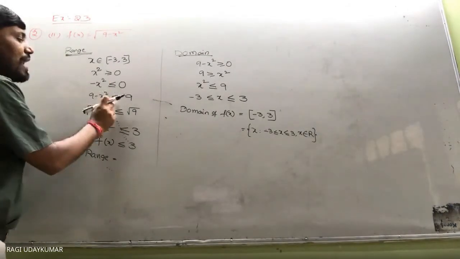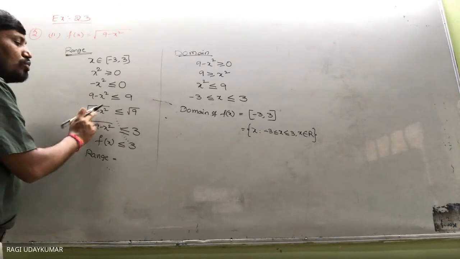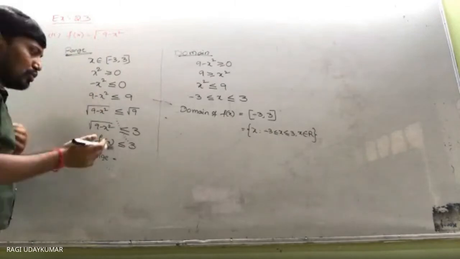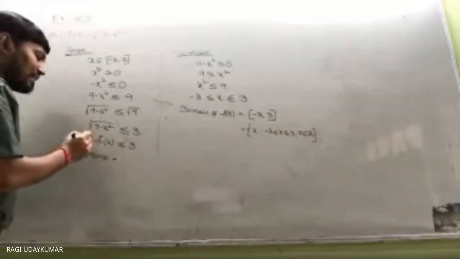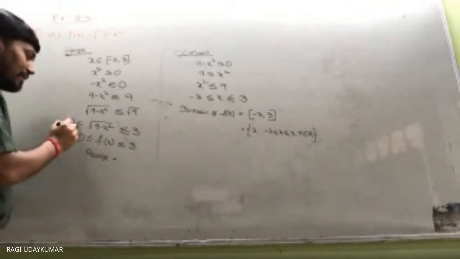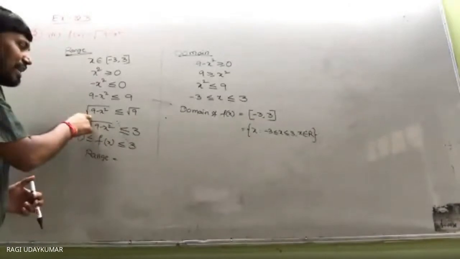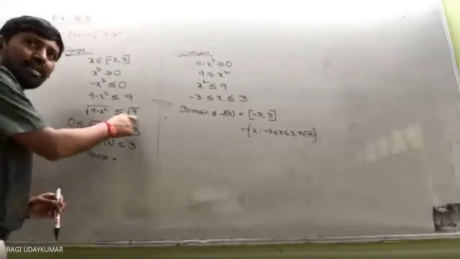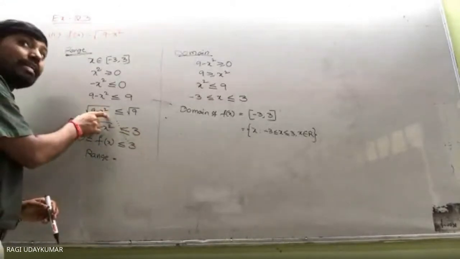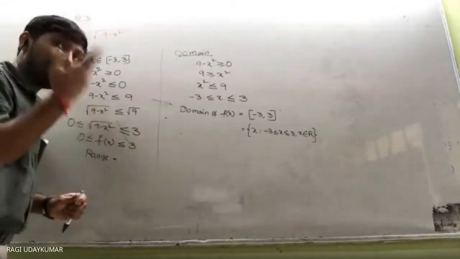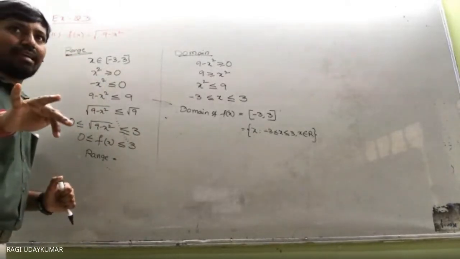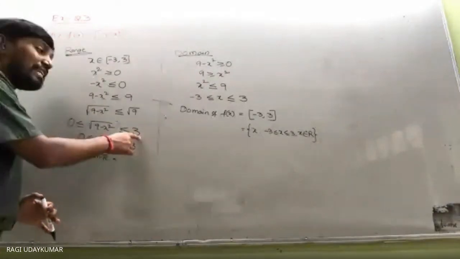Under root value is compulsory; the value of a square root function is never negative, it is always positive. So f of x is compulsory greater than or equal to 0. When you take 0, the square root of 9 minus x square is less than or equal to 3, which means it should be between 0 and 3, because the root value never gives negative, it gives only positive, 0 can come. So 0 and 3 are also possible.